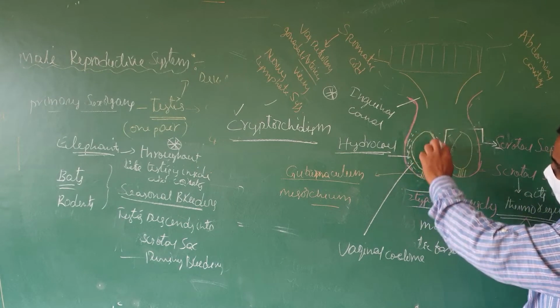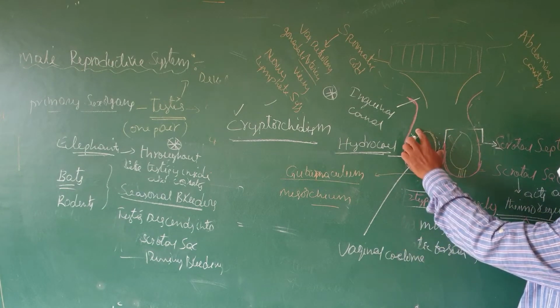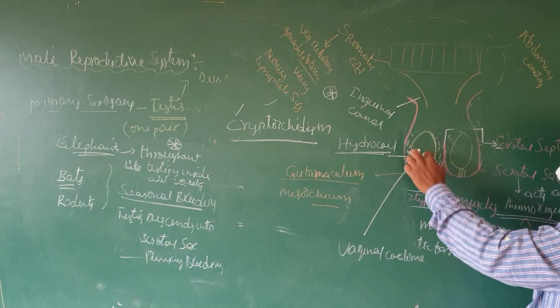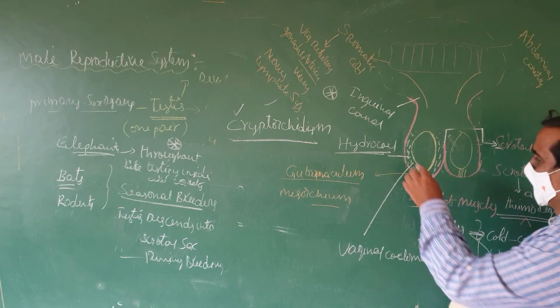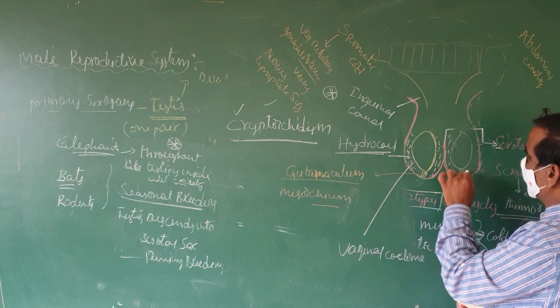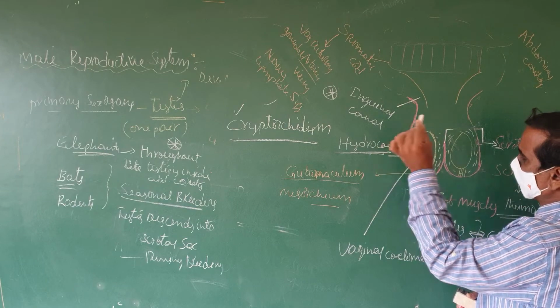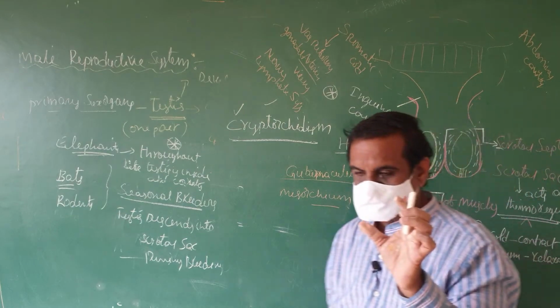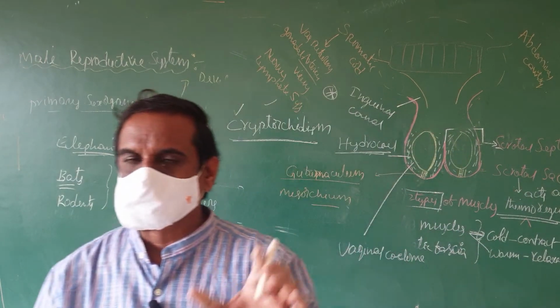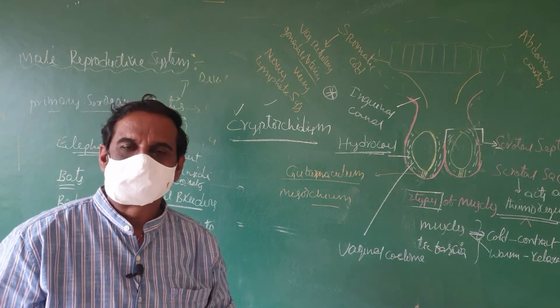We have discussed that this empty cavity is called the vaginal coelom. In this vaginal coelom, the testis is located. This vaginal coelom is filled with a tissue. What is the tissue? It is hydrocele. Hydrocele is the tissue which fills the vaginal coelom.